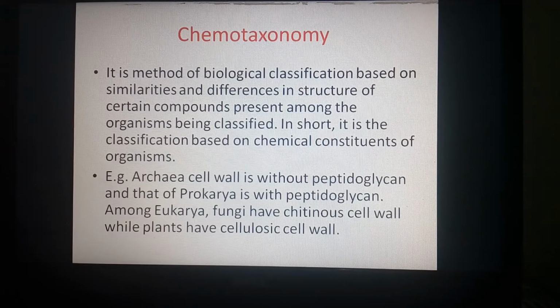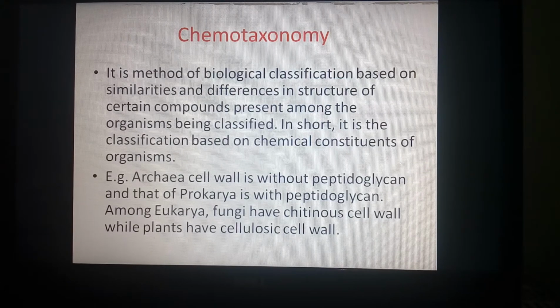That means here we have a basis to make two groups. Archaea do not show peptidoglycan in their cell wall, but bacteria show peptidoglycan in their cell wall. Both belong to the prokaryotic cell. Among eukarya, further you can observe the fungi. Fungi have a chitinous cell wall, while plants have a cellulosic cell wall.